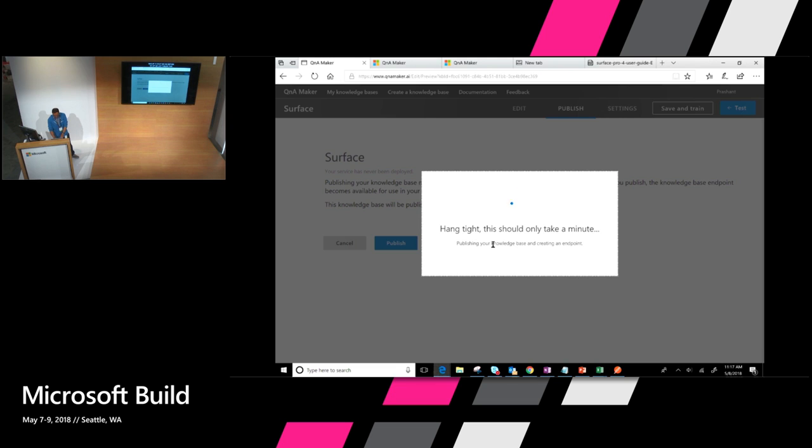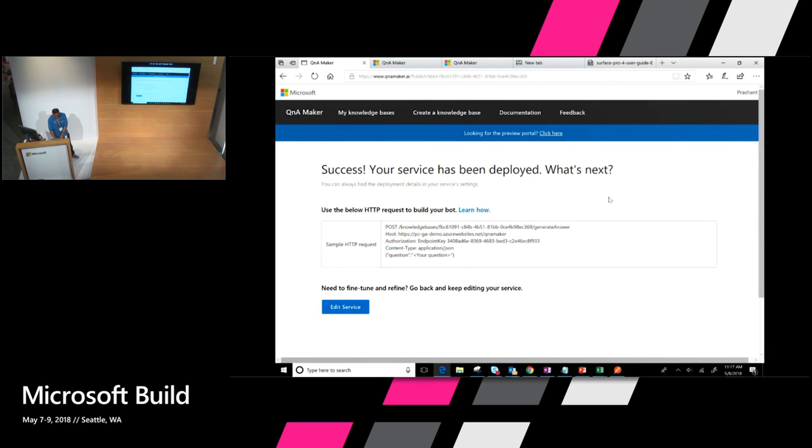So note the host name here. This is the host name that's hitting your app service. It's not hitting the Cognitive Service API. And that's the reason why there's no throttling, because it's your hosted app service that is serving your endpoint right now. So your data is in your resource, your resource is in your subscription, and the endpoint is hitting your resource. That's the big change that's happening with the GA service.